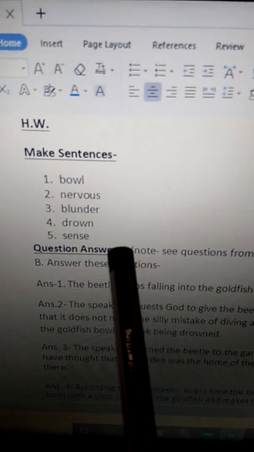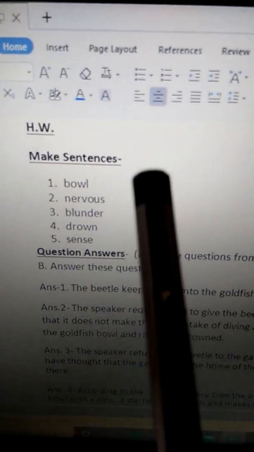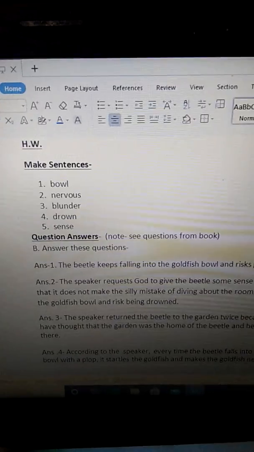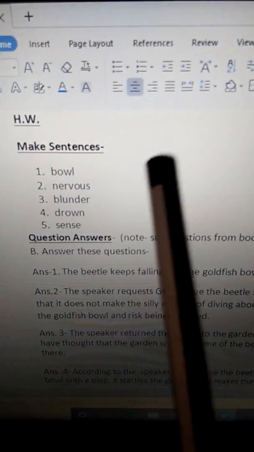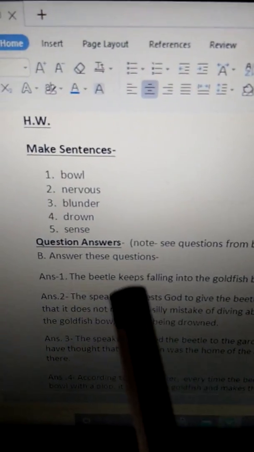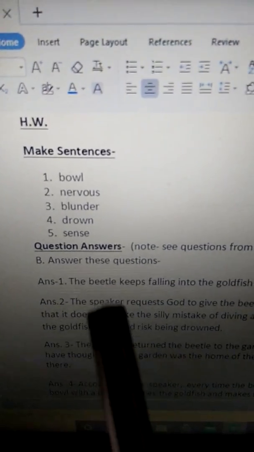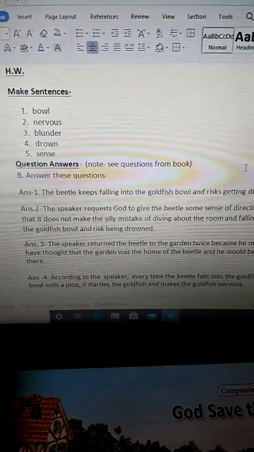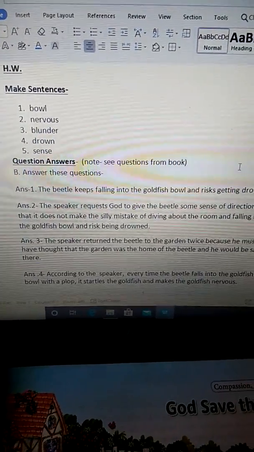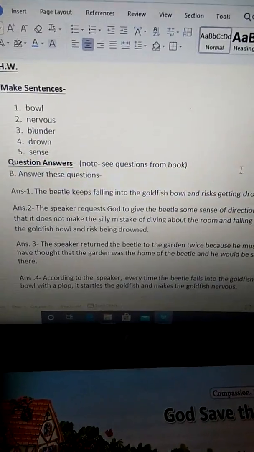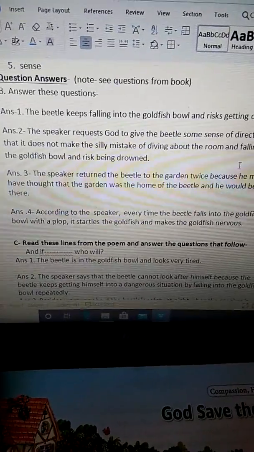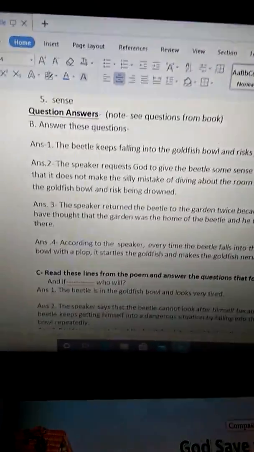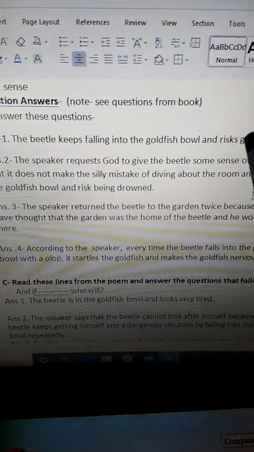Those also you will have to do in your literature notebook. Which are the words? Bowl, nervous, blunder, drown and sense. With these 5 words, you will have to frame sentences in your literature notebook. Clear? Now see the question answers. See the questions from the book. Let us see the first question.